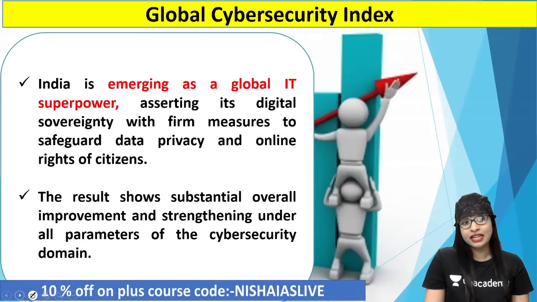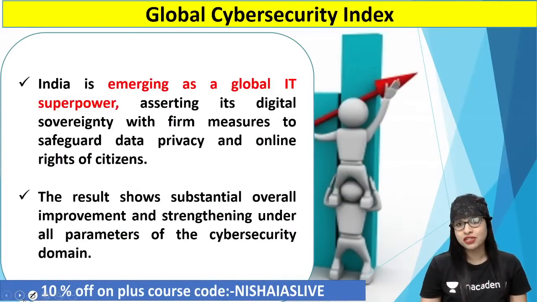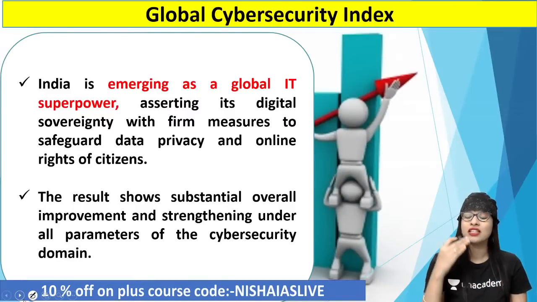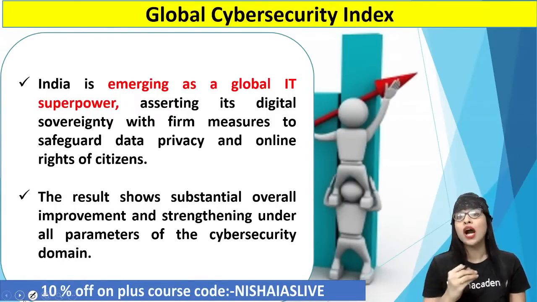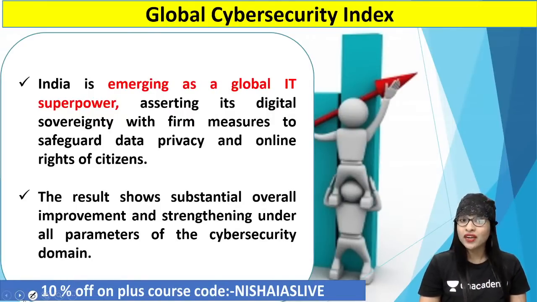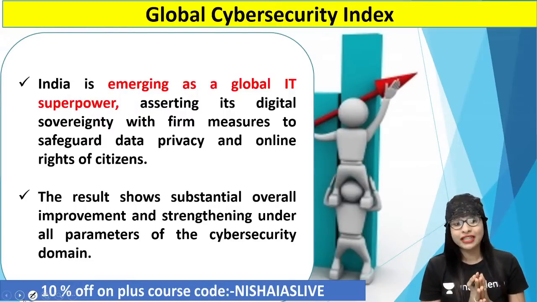Now, in the Asia Pacific region, we are in the 4th position with regard to the cybersecurity index. The reason for this is we are an emerging global IT superpower, information technology superpower, which means the tertiary or the service sector, that is the third sector of the economy, we are doing really great. A lot of FDI, that is foreign direct investment, has flown to our country with regard to the software and IT sector. That is one reason, guys, the global cybersecurity index ranking is also popping up to a greater extent. Clear?